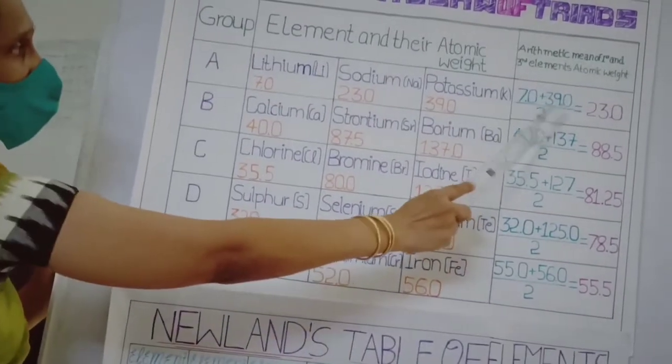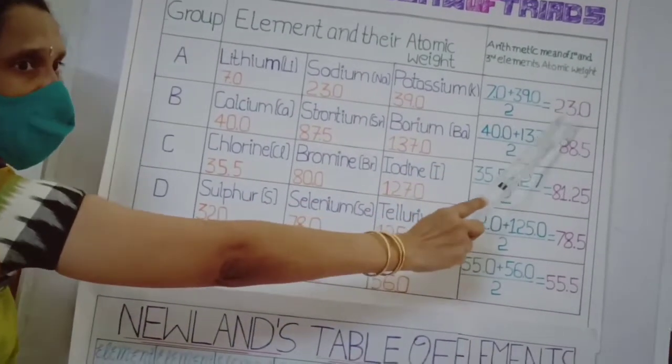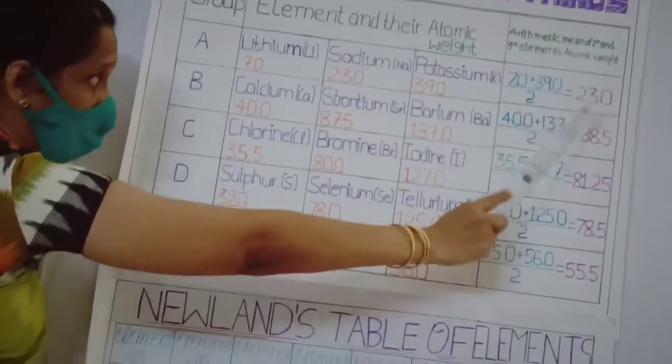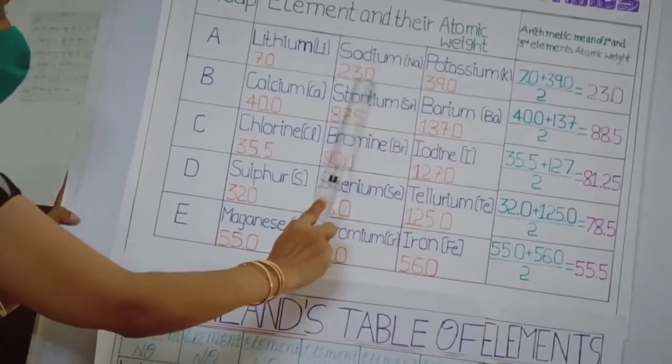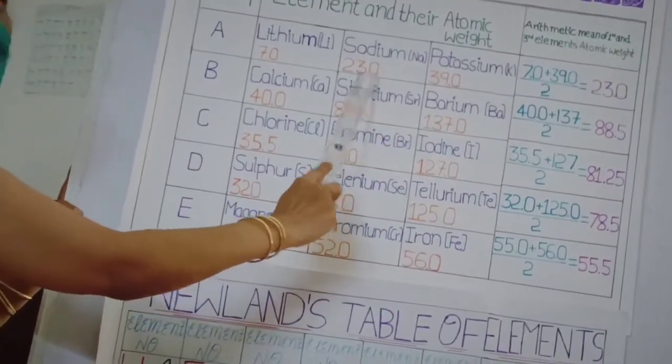7 plus 39 by 2. How much do we get? 23. So, sodium is having the atomic weight 23. So, this was his arrangement.